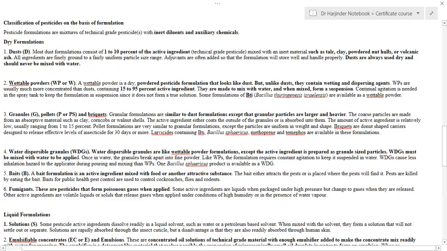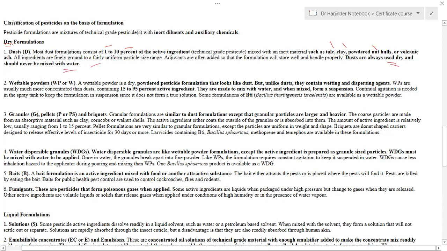In dry formulation, as its name indicates, the pesticide is usually dry. For example, it may be in the form of dust. The dust formulation contains around 1 to 10% of the active pesticide, and it is used as such. Usually it is mixed with inert materials such as straw, clay, powder, or ash, and it is never mixed with water.